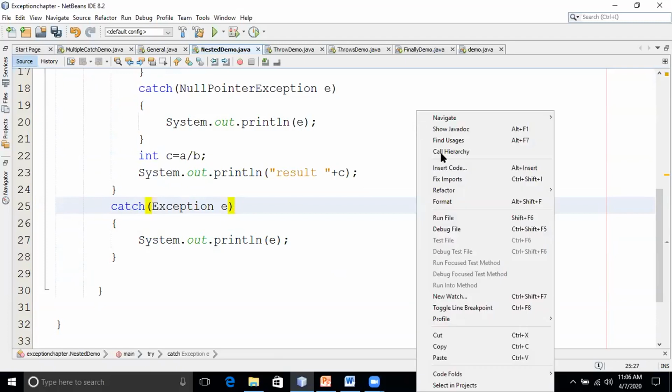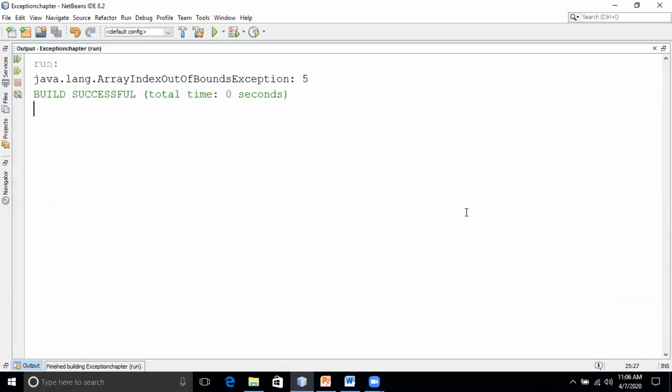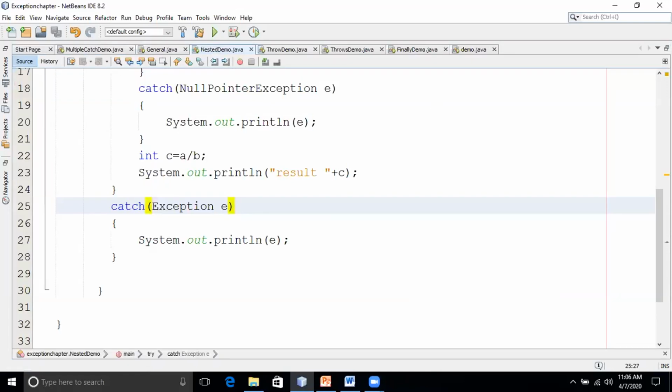So now I'll just run this code. Now you see, we didn't have a catch handler for it, and it has propagated to its outermost try catch block. So this will continue until a respective catch is matched. If it is not matched here also, what happens? Suppose here I'll write arithmetic exception.